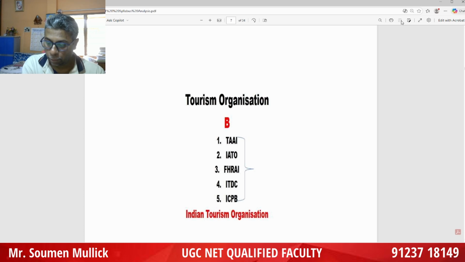These are the important areas we have to remember. And you have to remember some famous declarations. 2018: the Abuja Call for Action for the development of tourism statistics in Africa.